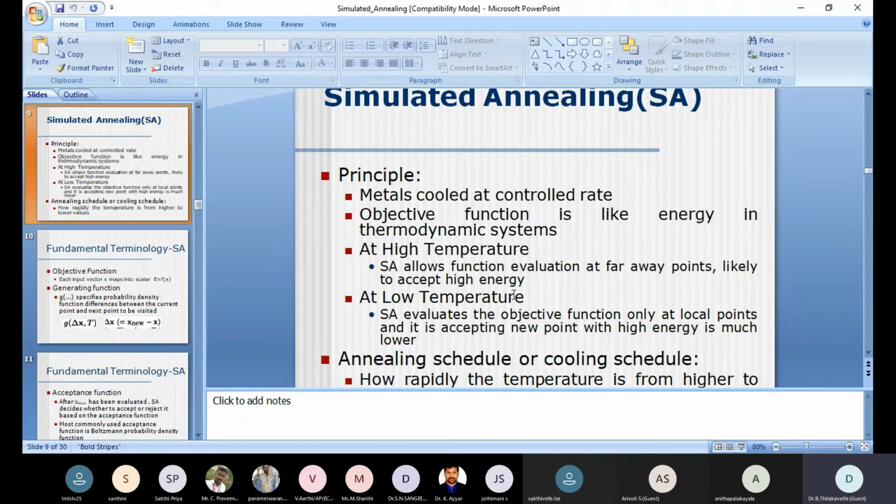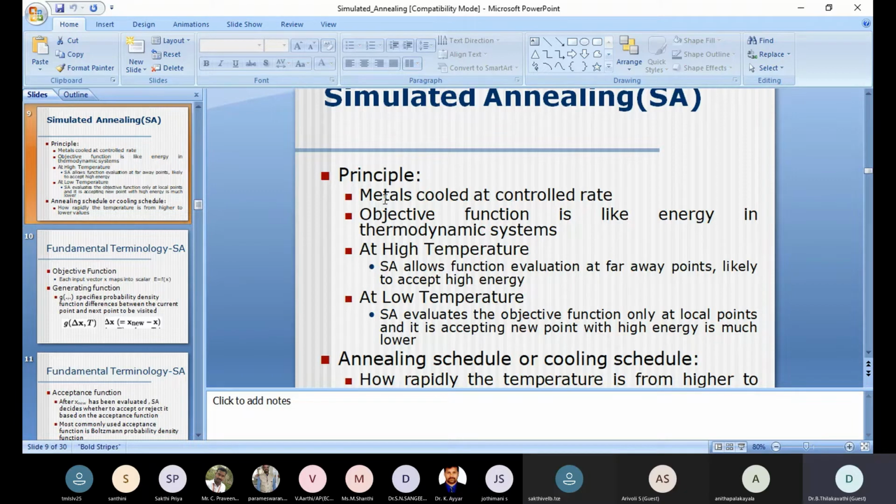The energy states in the metal will not come into the regular state, that is, the crystalline structure. It may become amorphous. So we have to avoid that. That is the intention of the thermodynamic process. Now the same thing: for metals, it can be implemented if and only if the cooling is done at a controlled rate. Just imagine BP recording: high BP first, then after slowing down, only then can the diastolic blood pressure be recorded. So that is the same thing.